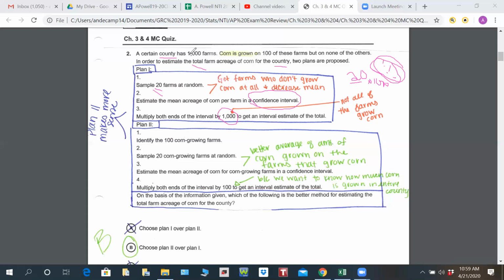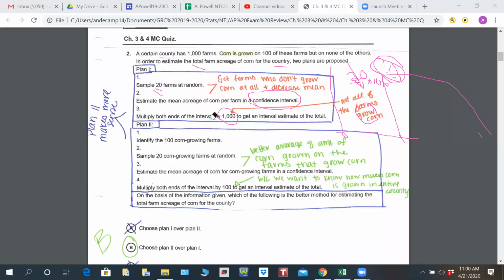But I would just be concerned because if you looked at maybe your plot of how much corn is grown, you'd have a lot down here at 0. There'd be a whole lot of farms down here at 0. And then maybe, I don't know what the average corn growth is, but 100 to 500, you'd have a lot over here too. So you've got this big gap in here, and your average is going to fall in that gap when you're surveying or you're sampling all of your farms.